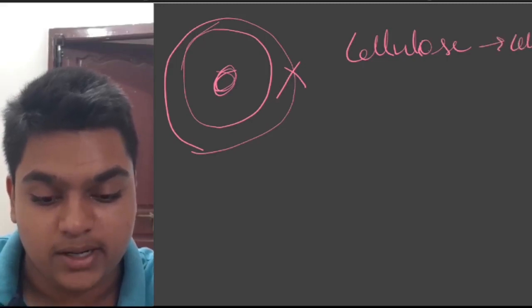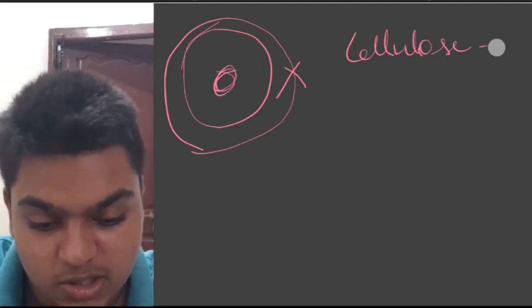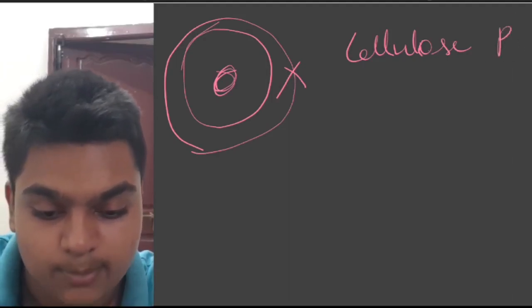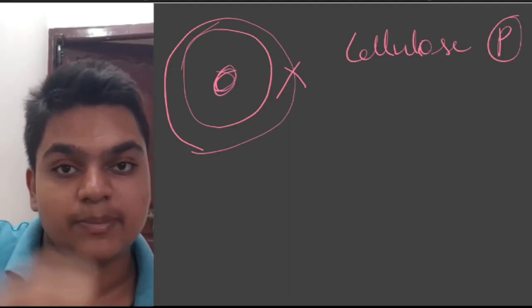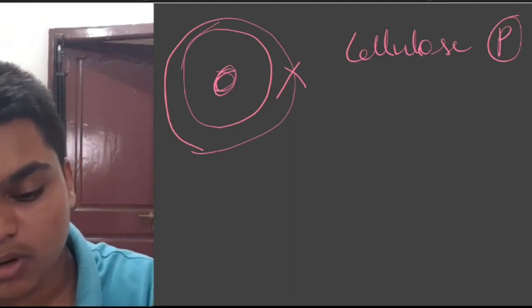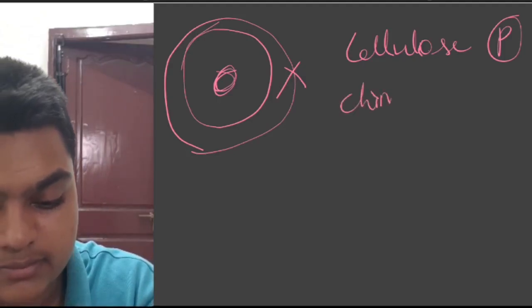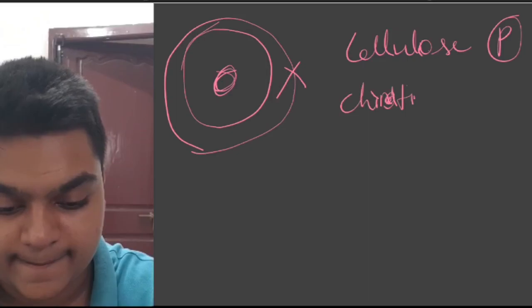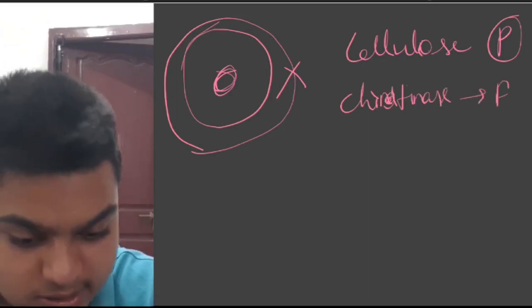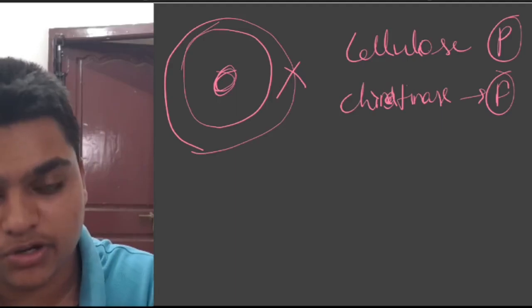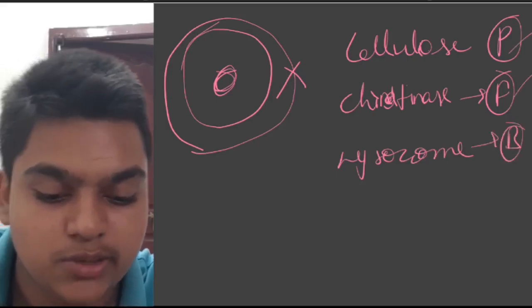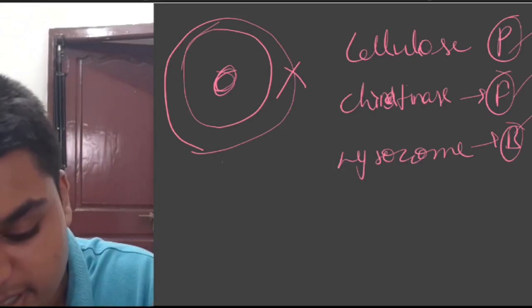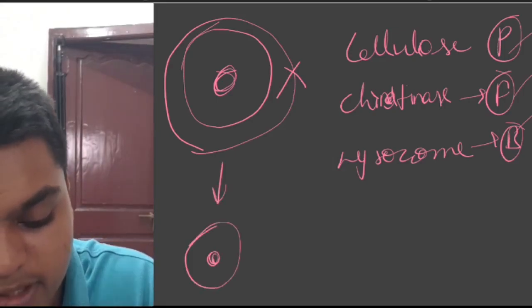Cellulase in plants. This cellulase is an enzyme that digests cellulose, which is a material of the plant cell wall. Or you have to use chitinase if you are using fungal cells, or you have to use lysozyme if you are using bacterial cells. What these three do is they cut the cell wall. After the cell wall is cut, only the cell with a cell membrane and nucleus is there.